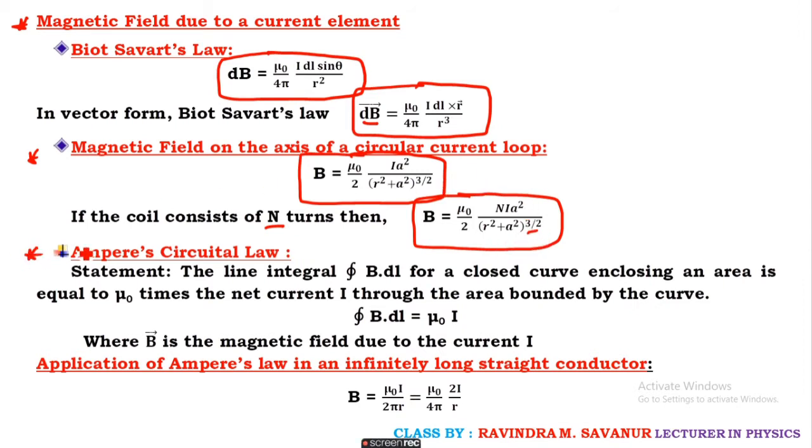Soon after this, we come across Ampere's circuital law, and that expression is given by the closed integral of the product of magnetic field and current element, B dot dl, equals mu naught into I. The application of Ampere's circuital law to an infinitely long straight conductor gives the expression B equals mu naught upon 4 pi, 2 I divided by R.